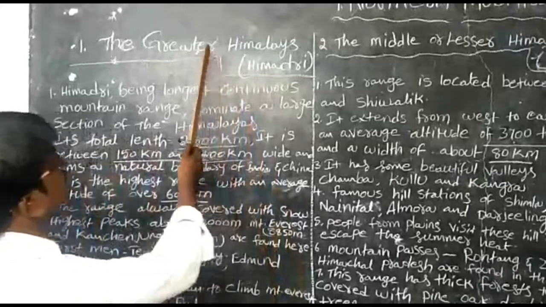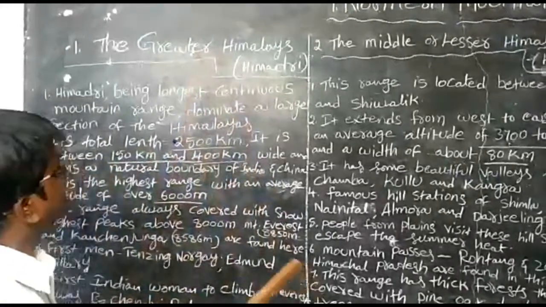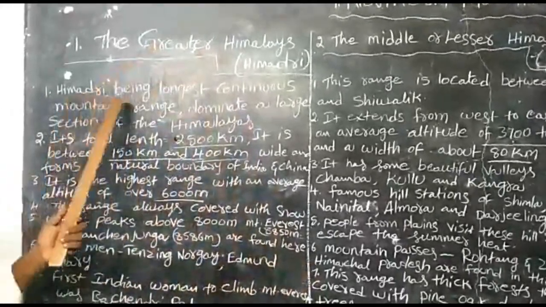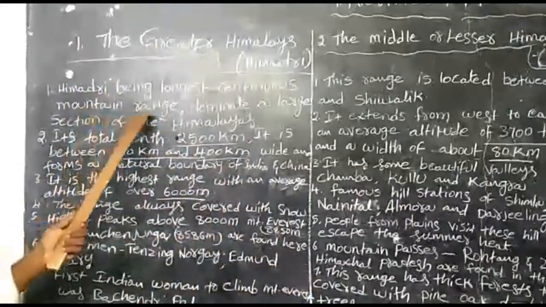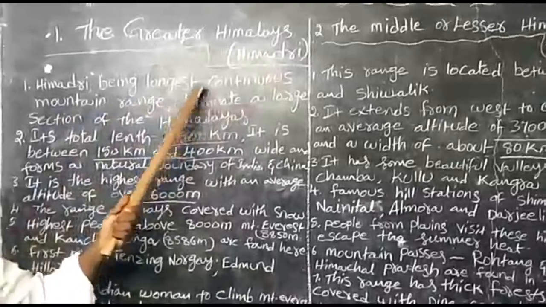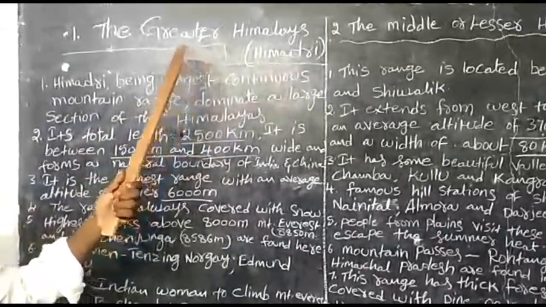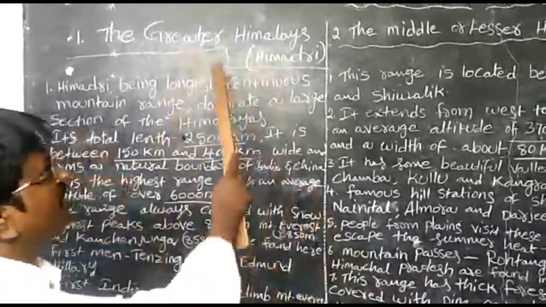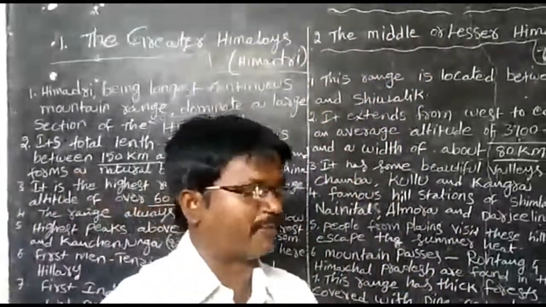The first one is the Greater Himalayas. These Greater Himalayas, being the longest continuous mountain range, dominate a large section of the Himalayas. It occupies so much place. I will show where these are formed in the map.